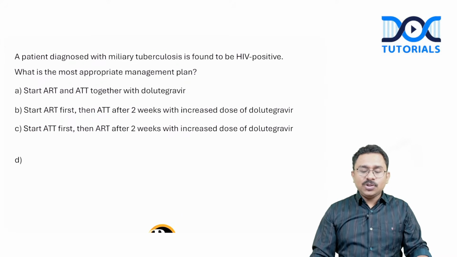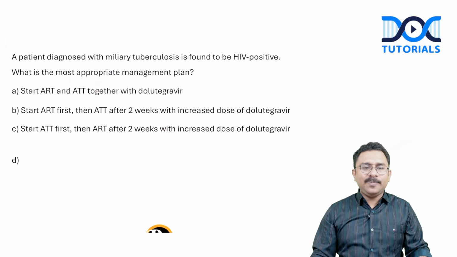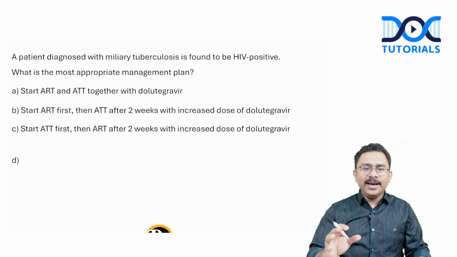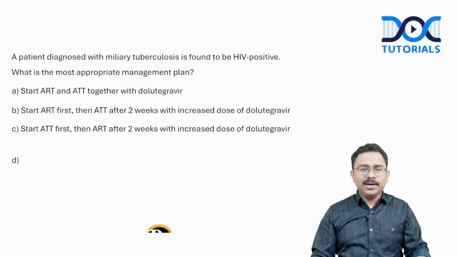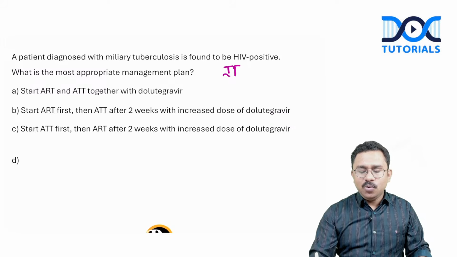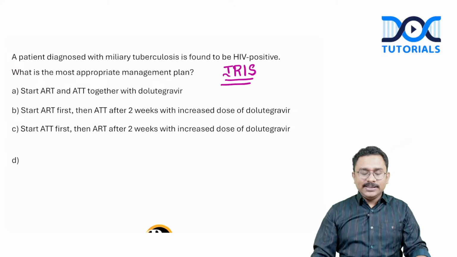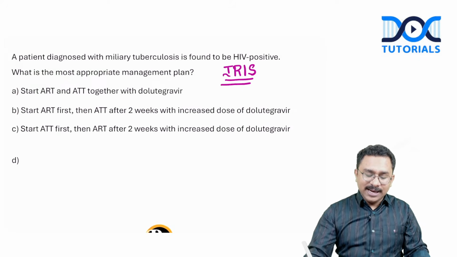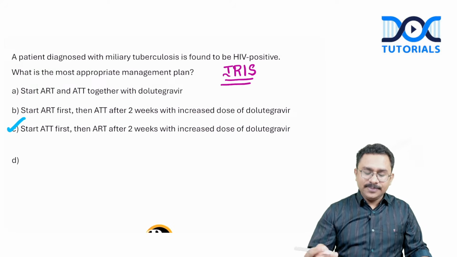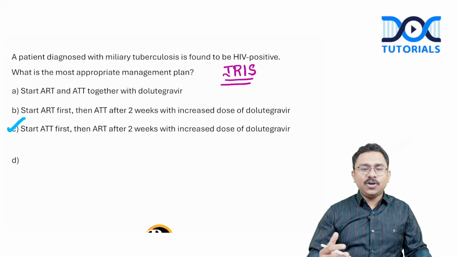A patient is diagnosed with miliary tuberculosis and is found to be HIV positive. What is the most appropriate management plan? So TB-HIV co-infection, again important. I've always told you what you are scared about here: immune reconstitution inflammatory syndrome, that is IRIS. So since that is the case, I will start with ATT first, and then ART after 2 weeks.